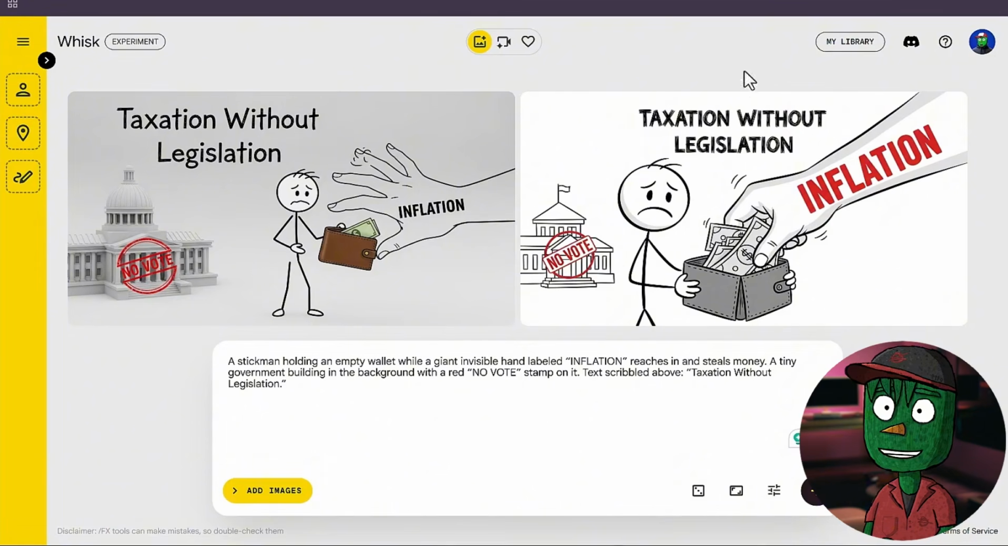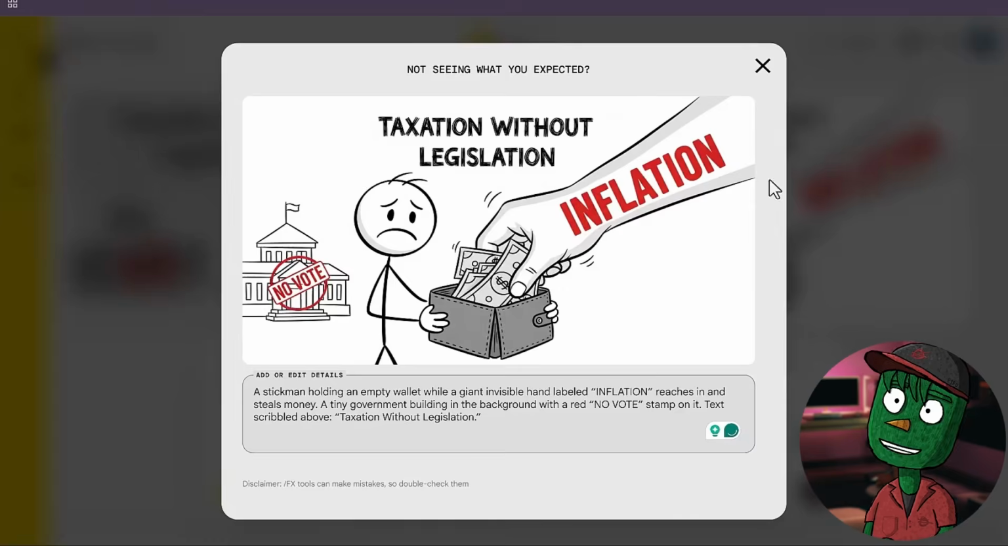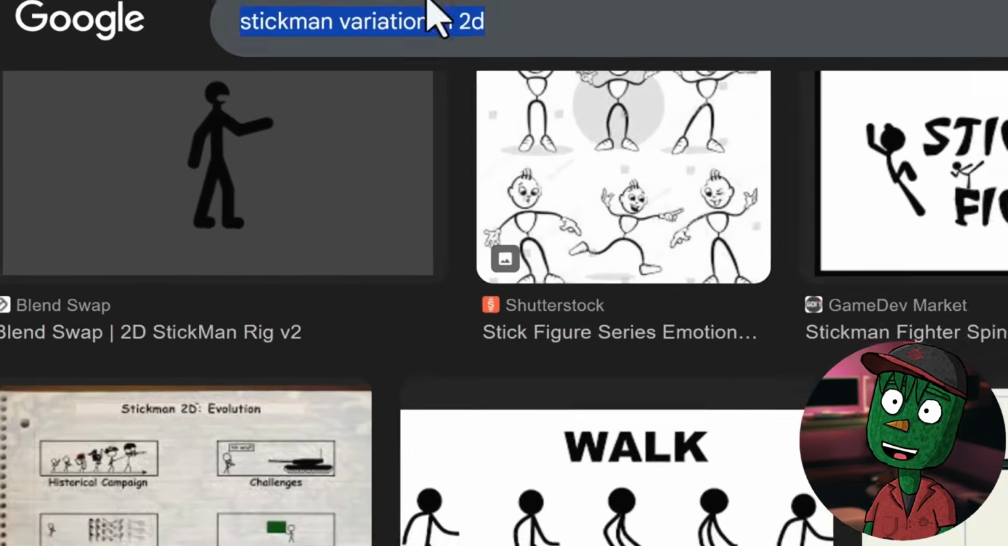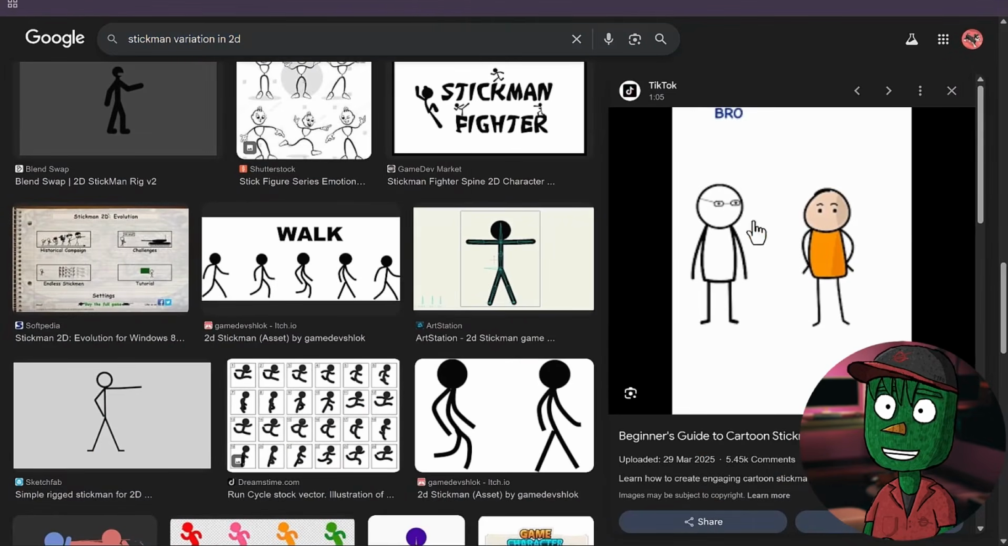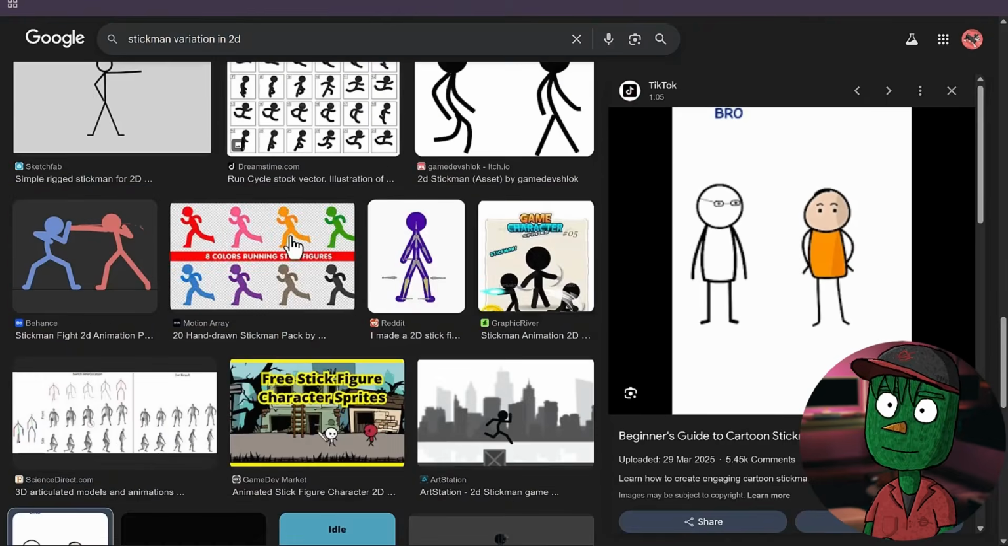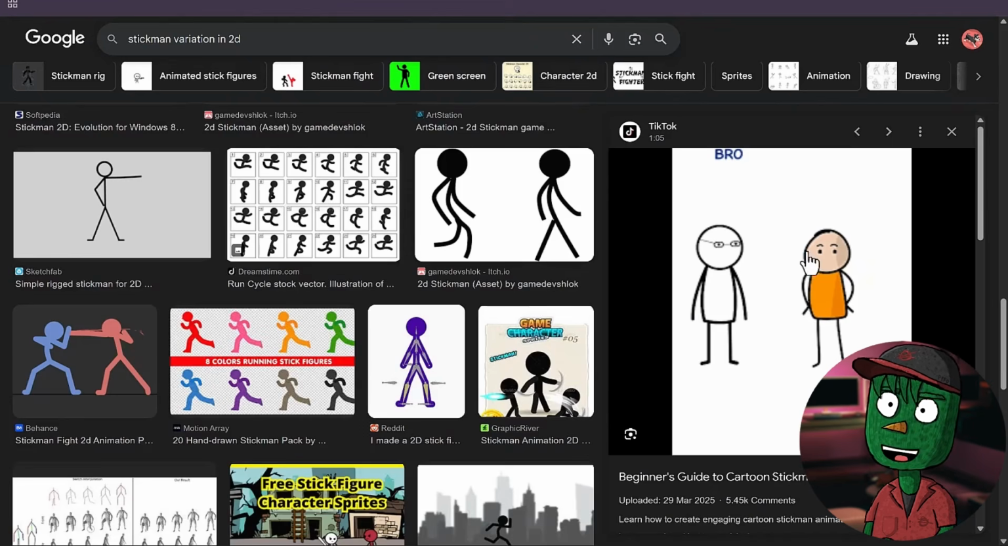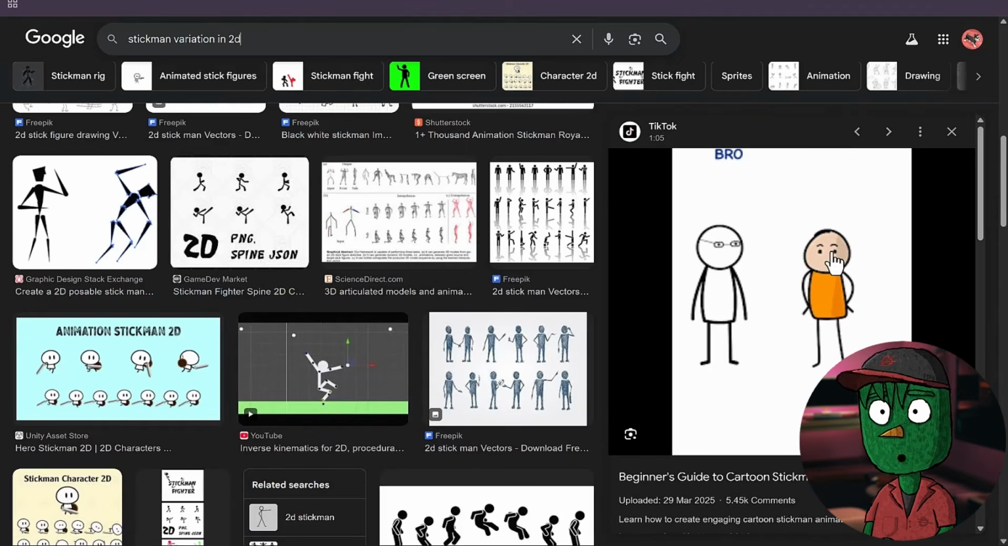Okay, now Whisk is done generating the first image, but I don't like how the sticky man is looking. I want him to at least have a colored head, so I want to make changes to that. So what I just need to do now, or what you can do, is open Google, search for sticky man variation in 2D. You're going to have different images like this. What you just need to do is look for one that looks similar to this image. What I'll do is leave the image in the Google Doc file where you're going to be getting all the prompts to generate your scripts and visuals, so you can get this image there and download it.